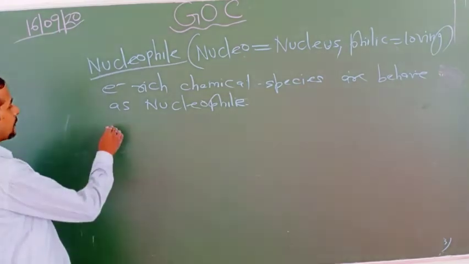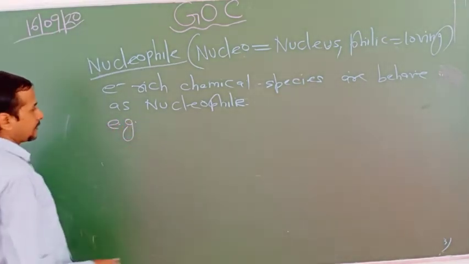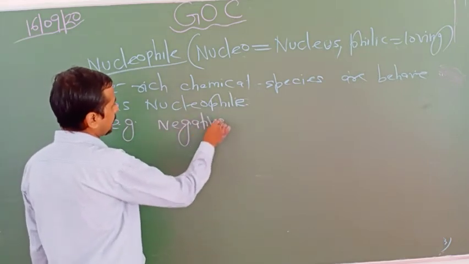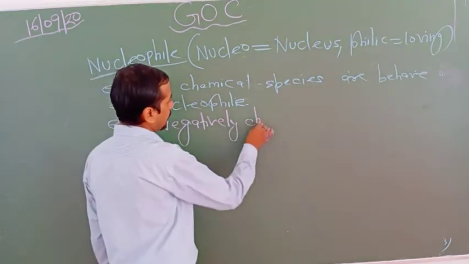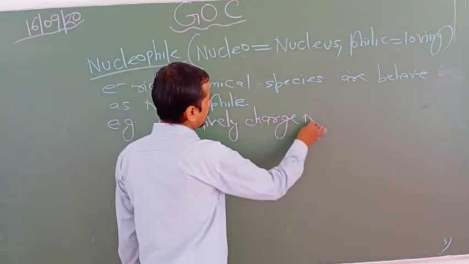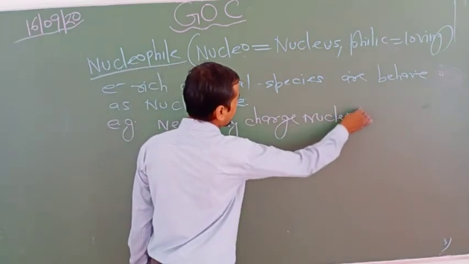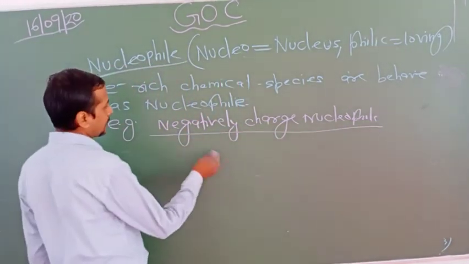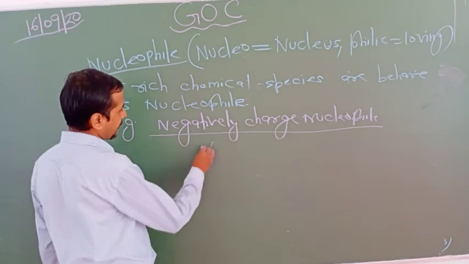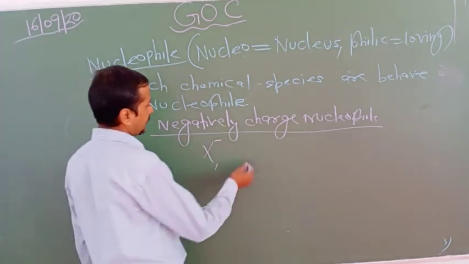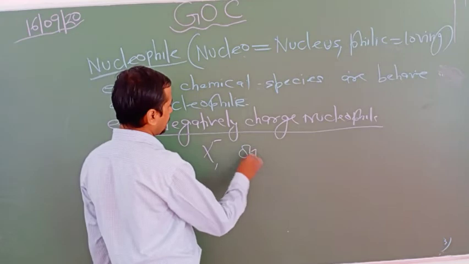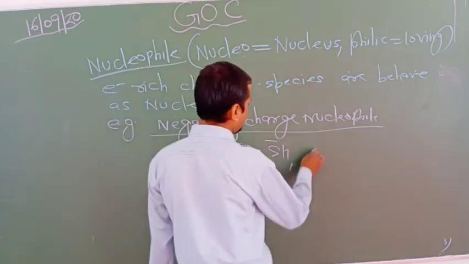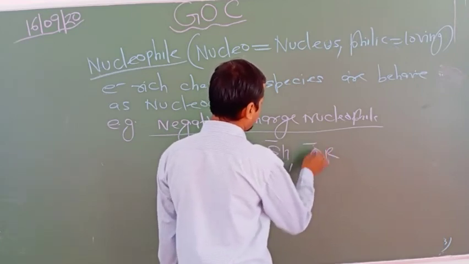Now look at the examples of nucleophile. So first, negatively charged nucleophile. Look at the examples of nucleophile which have negative charge. Here you can write X minus, then OH minus, SH minus, OR minus.